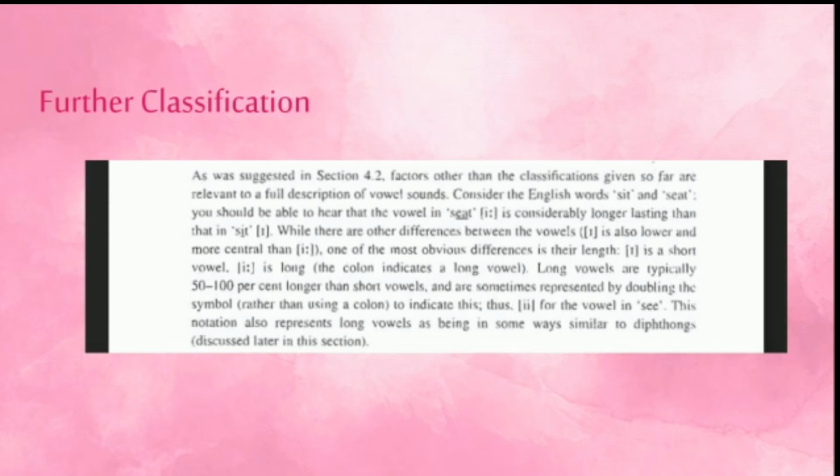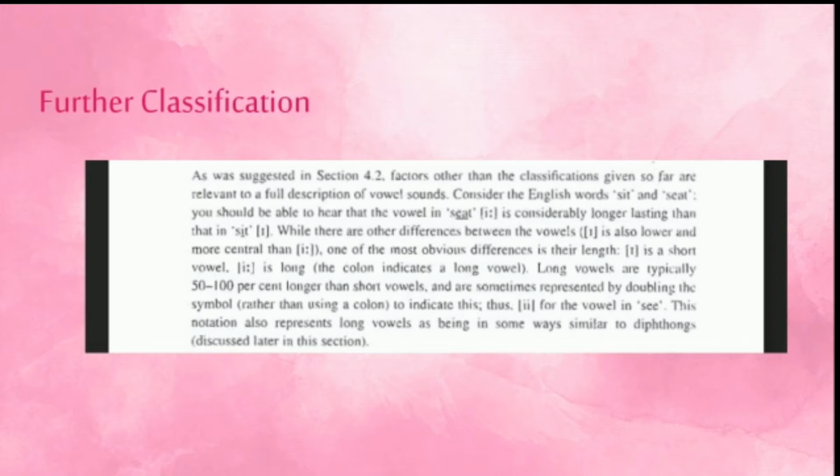Okay, now I want to explain further classification. As was suggested in section 4.2, factors other than the classifications given so far are relevant to a full description of vowel sounds. Consider the English words seat and sit. You should be able to hear that the vowel in seat is considerably longer lasting than that in sit, while there are other differences between the vowels. The vowel in sit is also lower and more central.